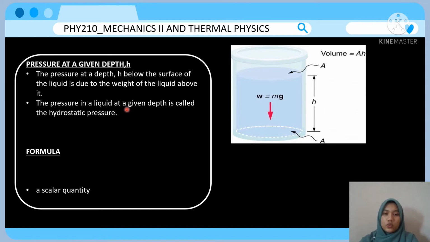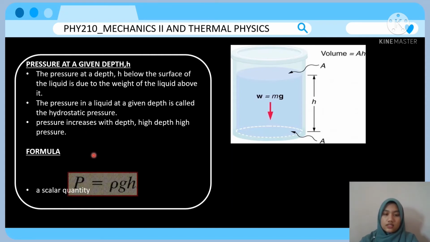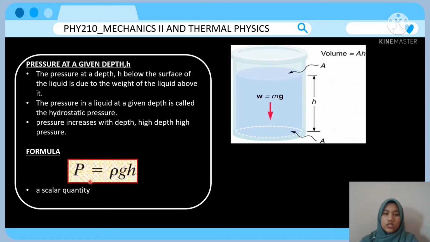The pressure in a liquid at a given depth is called the hydrostatic pressure, and the pressure increases with depth, also known as high depth, high pressure. This can be calculated using the equation P = ρgh, where P is the pressure, ρ is the density of the liquid, g is gravity, whose value is 9.8 meters per second squared, and h is the depth or height of the liquid. This is a scalar quantity, and the SI unit for this is newtons per meter squared, known as the Pascal.